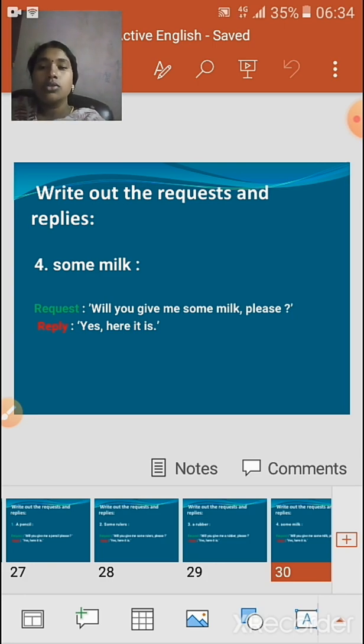Okay, children. Since we have seen 4 questions with the answers, the next set of questions will be an activity or the homework for you. Just take down the objects and frame your sentences. In a piece of paper or a notebook, just take a pic and send it to me, so that I will check how you have written and whether it is correct or wrong.